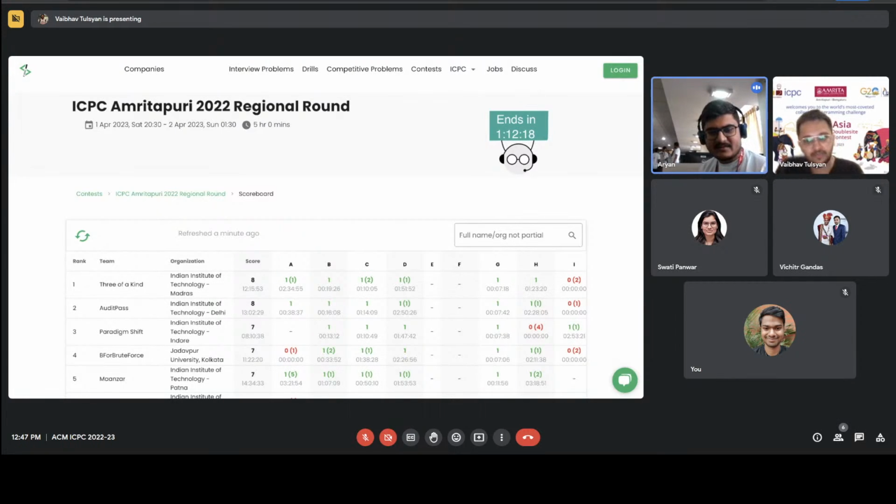The problem is, if Shift gets an AC on H, I believe the best strategy would be to move on to A. Once someone starts coding A, it's an AC. Yeah, I agree. Looking at the scoreboard, it looks easier for Paradigm to get 9 ACs. So yeah, I will root for Paradigm.